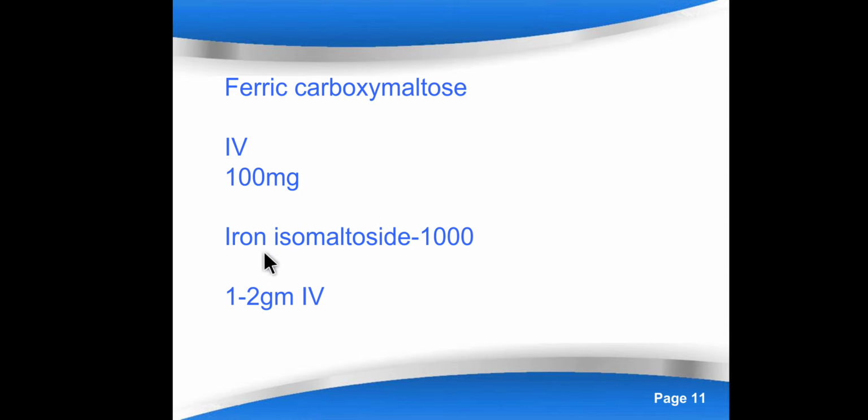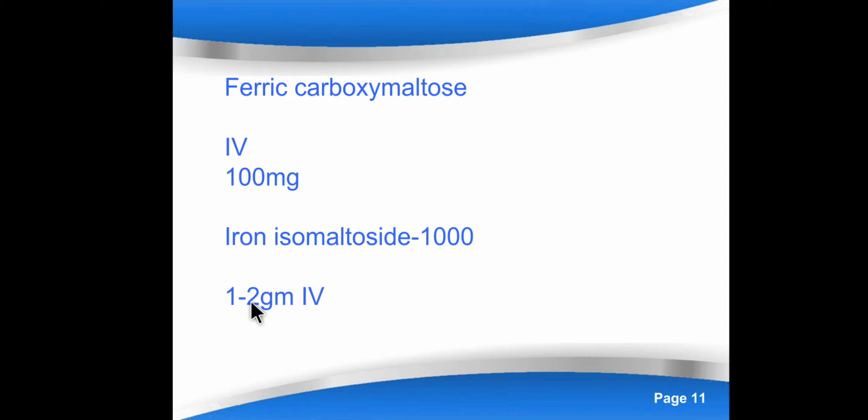Another one is iron isomaltoside 1000. Here it is bound to isomaltoside 1000, that is how the name is given. Here it can be given at 1 to 2 gram. Yes, this is the differentiating point you can see. Here 100 mg you can give, here 1 to 2 gram IV.